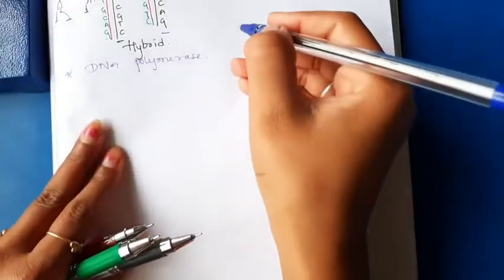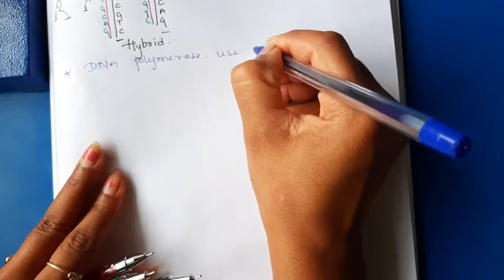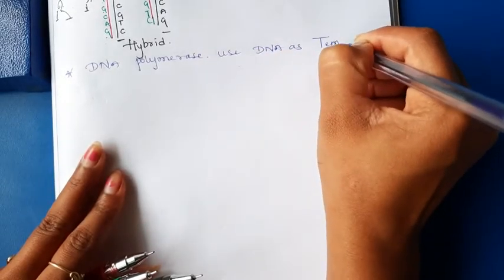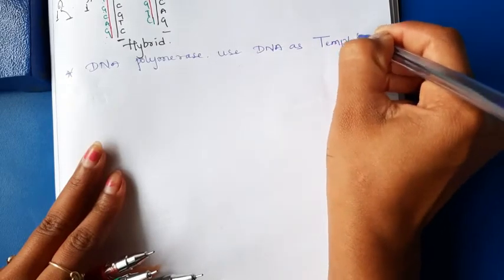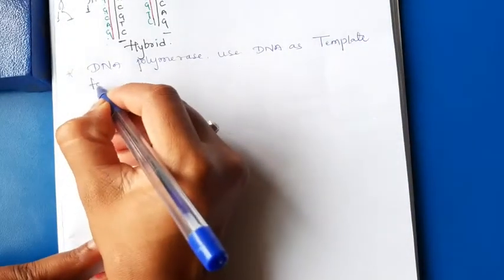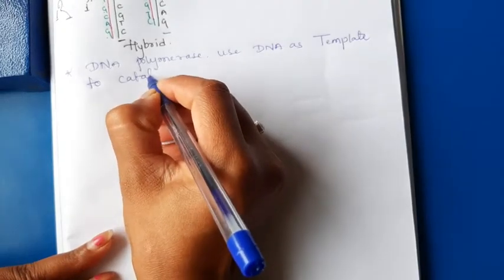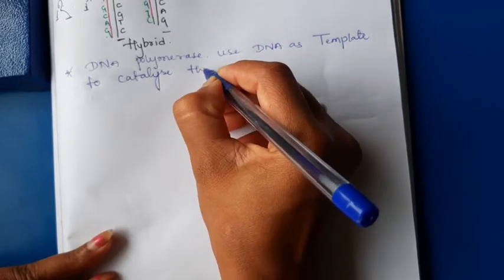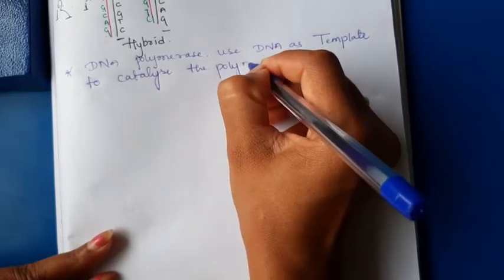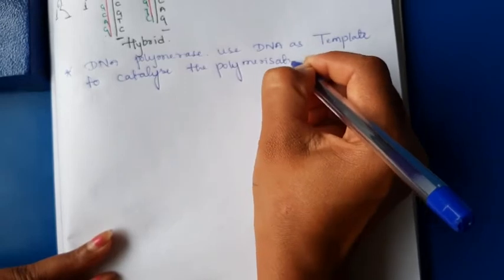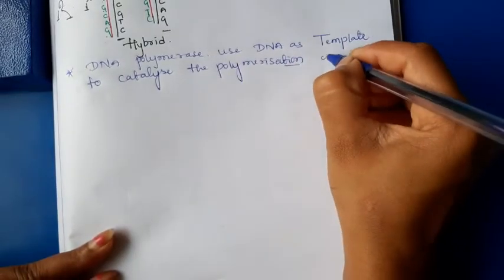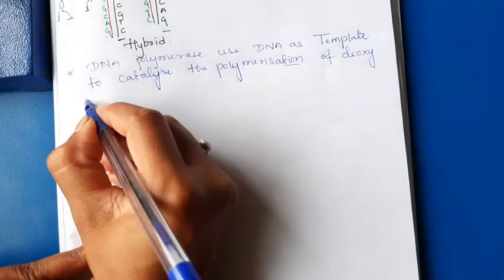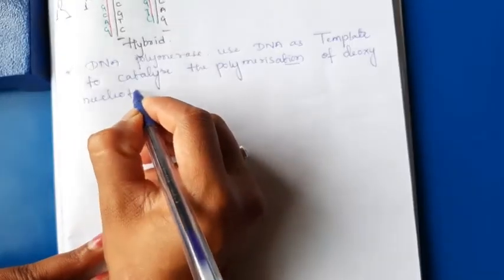DNA polymerase uses DNA as template to catalyze the polymerization of deoxynucleotides.